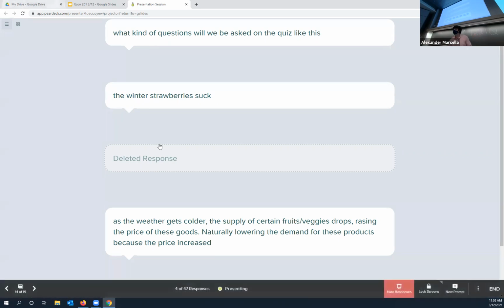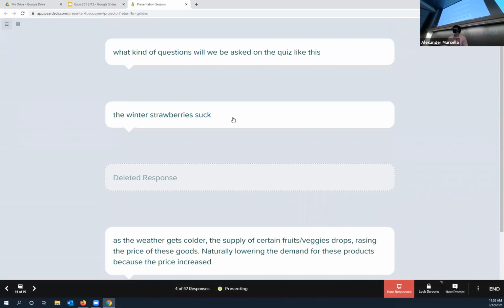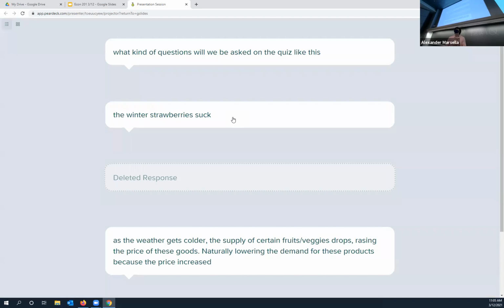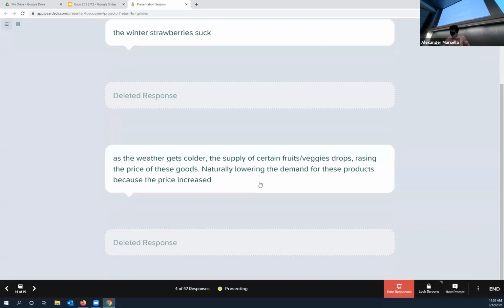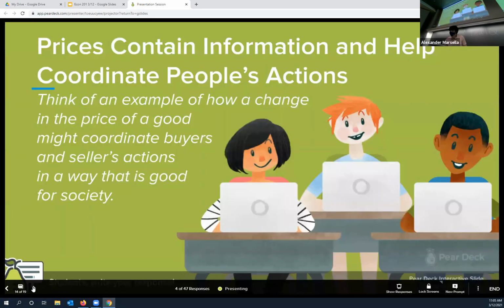Exactly, the winter strawberries suck, exactly. Probably because either they're grown in non-ideal conditions or because they're grown far away and it takes time to get them to you, okay? Okay, cool. Let's keep it rolling.